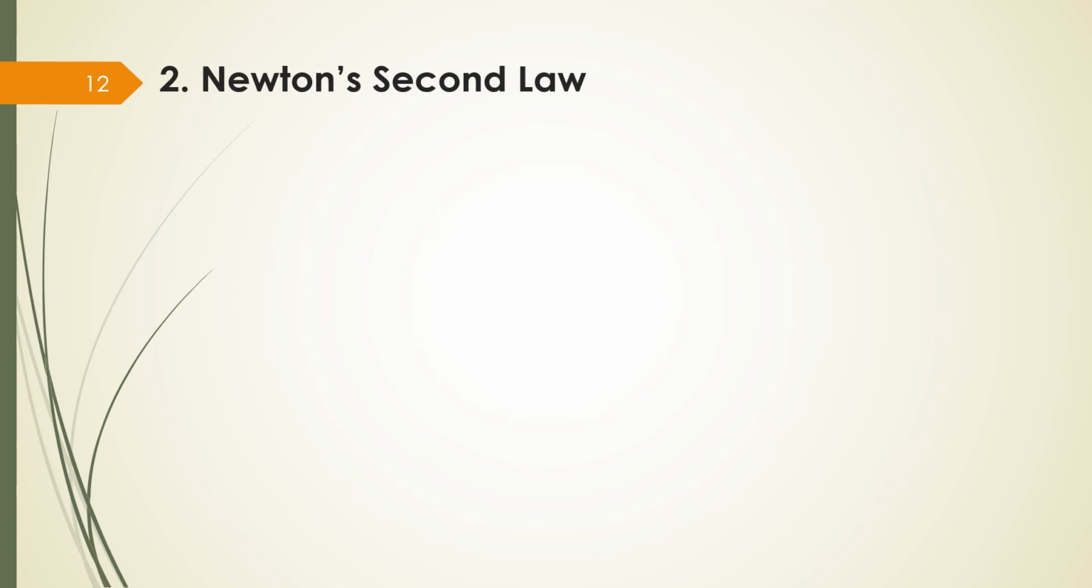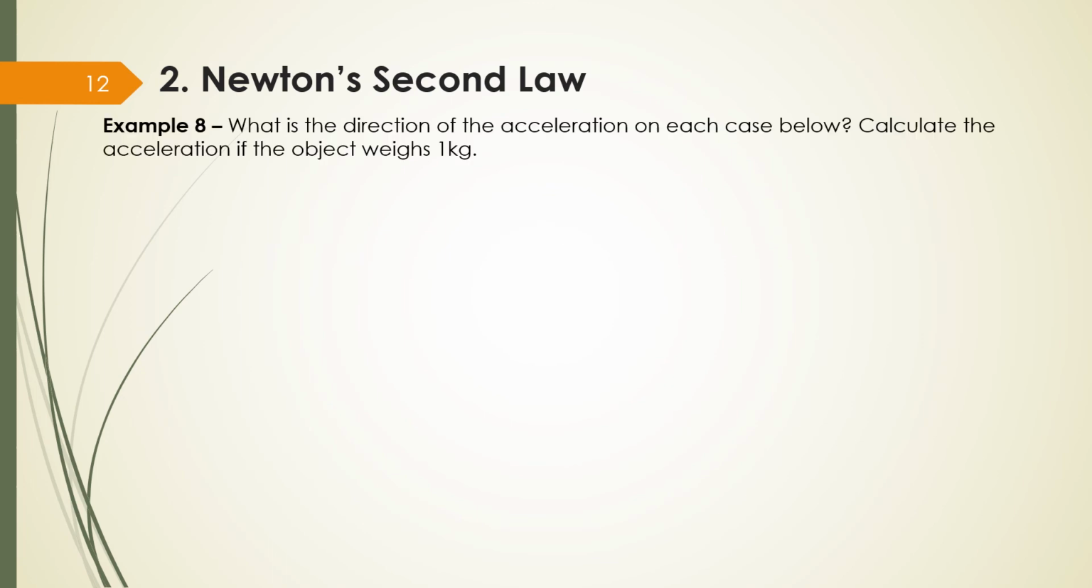Okay, so let's do the last exercise. Example 8. What's the direction of the acceleration in each case below? Calculate the acceleration if the object weighs 1 kilo. So let's see the first one. Here I have a diagram, and in this diagram I have forces going up, down, left, and right. So the first thing I need to do is calculate the resultant force.